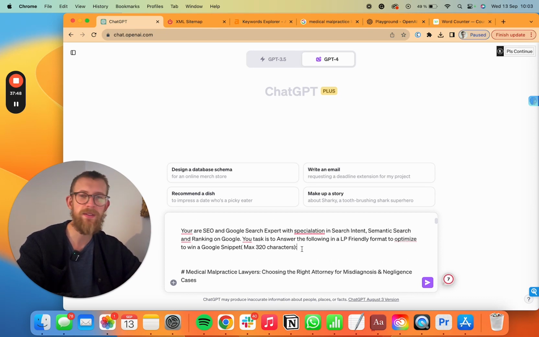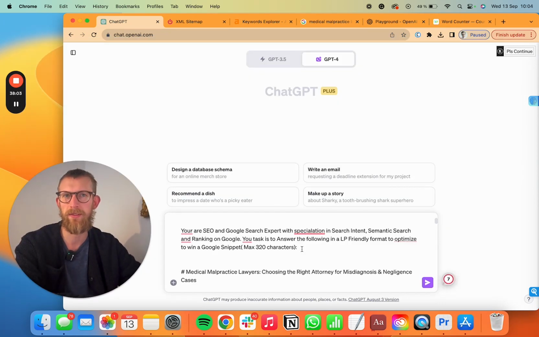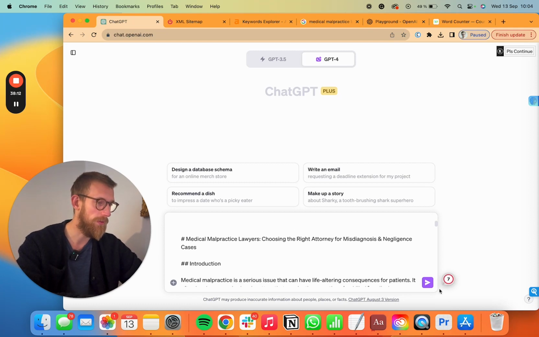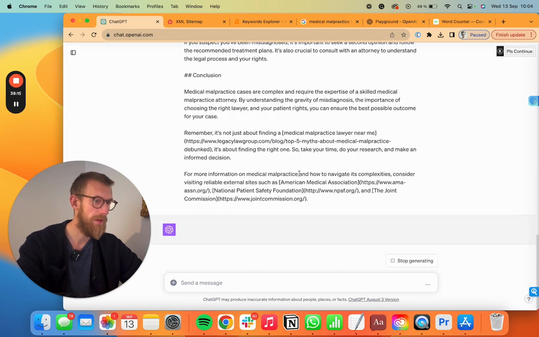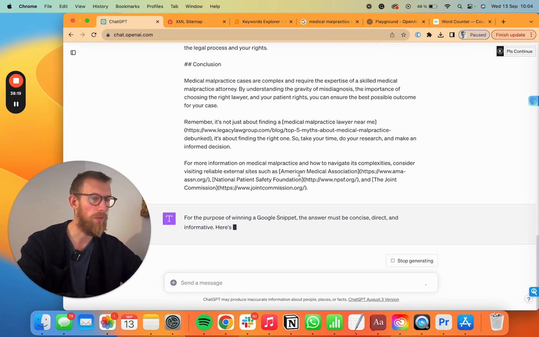So what this prompt will do is that it will perfectly summarize your article and optimize it to win a Google Snippet. And the Google Snippet is this summarized answer in the top of the page, and it basically just answers the most common question about those keywords. And to win one of those is really great if you do. So we're going to do this one, and when this one is ready, we are going to do one more thing.